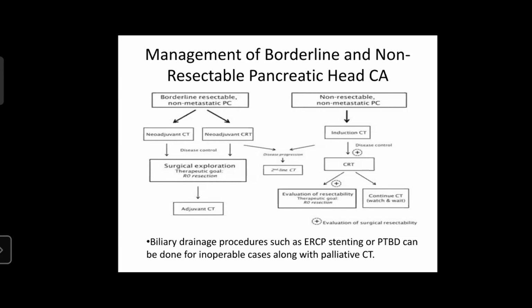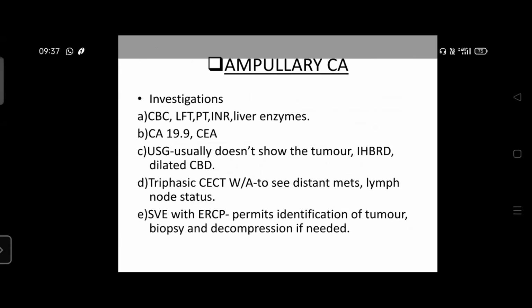In case of non-resectable non-metastatic pancreatic cancer, we should first go for induction chemotherapy. If the disease is responding, then we can go for chemoradiotherapy, following which we should evaluate for resectability and go for a therapeutic R0 resection if feasible. Otherwise, continue chemotherapy and wait for response. Biliary drainage procedures such as ERCP stenting or PTBD can be done for inoperable cases along with palliative chemotherapy.